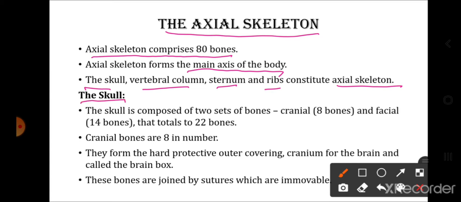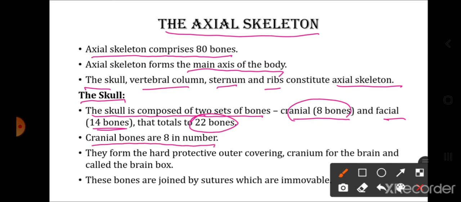So first of all, the skull. The skull is composed of two sets of bones. So the skull consists of cranial bones which are 8 in number and facial bones which are 14 in number, and this brings the total to 22 bones. So there are cranial bones 8 in number, facial bones 14 in number, which brings the total to 22 bones. The cranial bones are 8 in number.